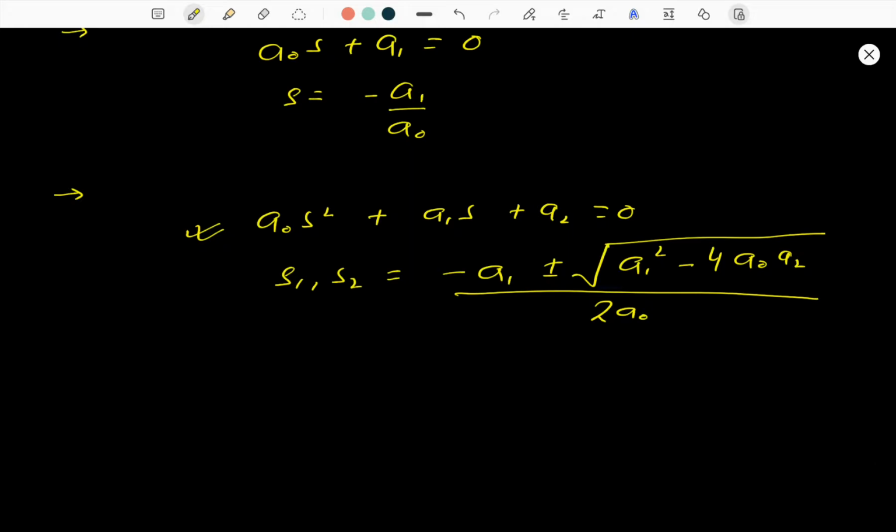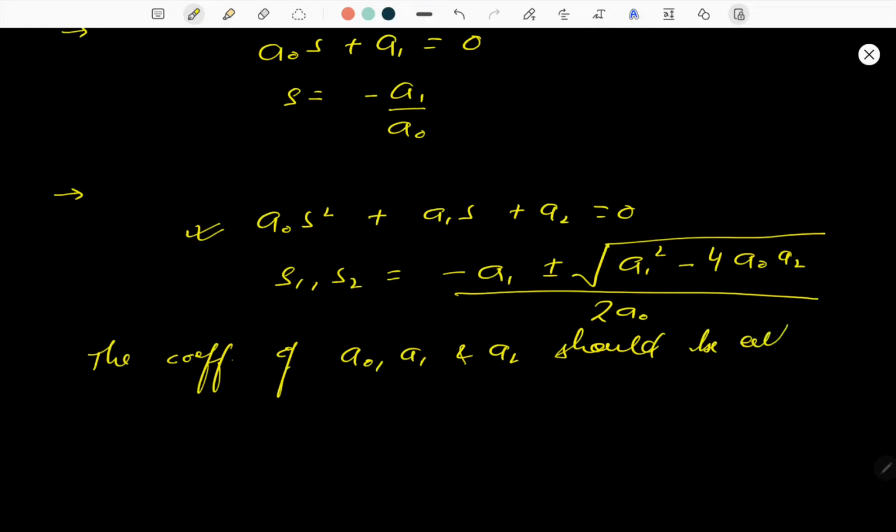In this second order equation we have two roots. जब सेकंड ऑर्डर सिस्टम होता है तो उसके दो रूट्स होते हैं. That is so simple. सेकंड क्वाड्रेटिक इक्वेशन आप जानते हैं, उसमें उसके दो रूट्स होंगे अगर सेकंड ऑर्डर सिस्टम है. So if the real part of both the roots is to be negative, अगर उसको नेगेटिव होना है तो the coefficients of a naught, a1 and a2 should be either positive or of same sign.